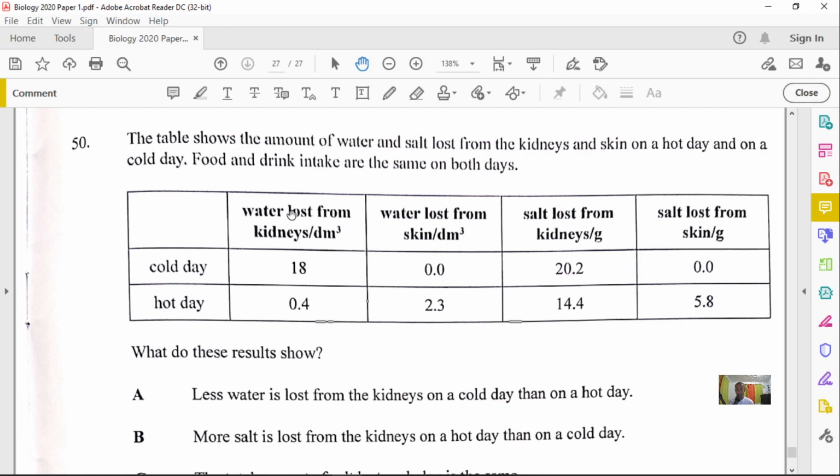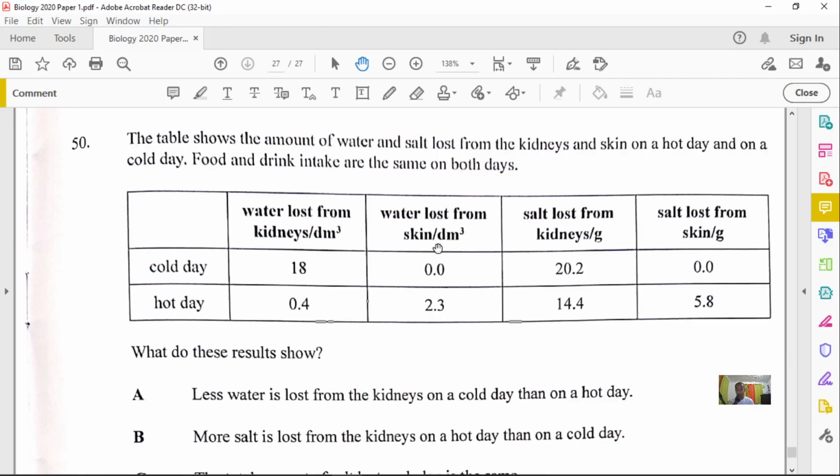First and foremost, water loss from a kidney. On a cold day, you have more water loss from a kidney, less water loss from the kidney on a hot day, right? And there's a reason for that. On cold days, you sweat less, so you urinate more. On hot days, you sweat more, so you urinate less.